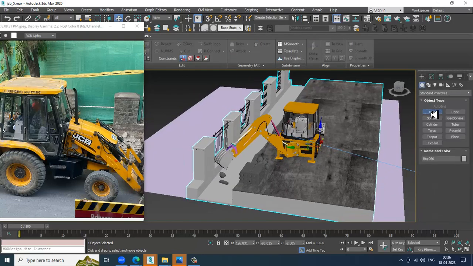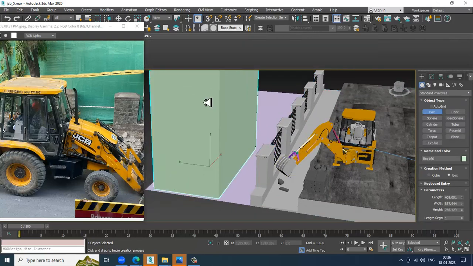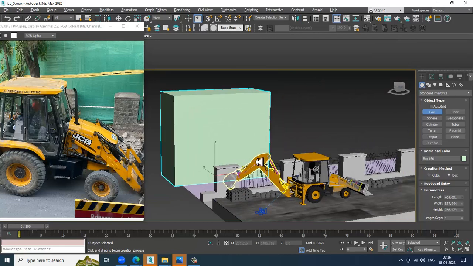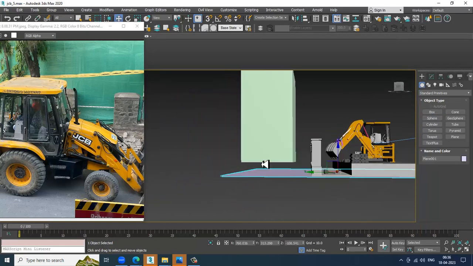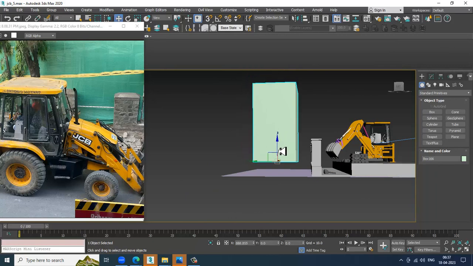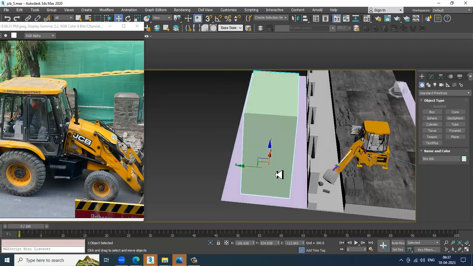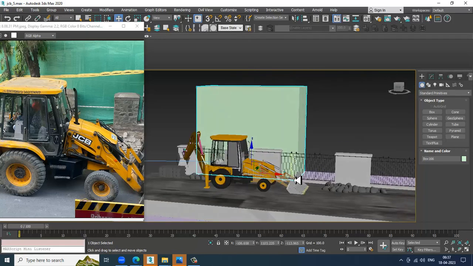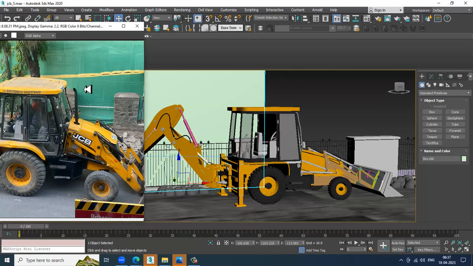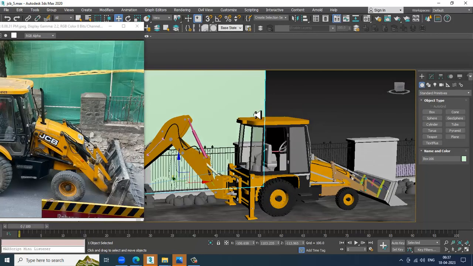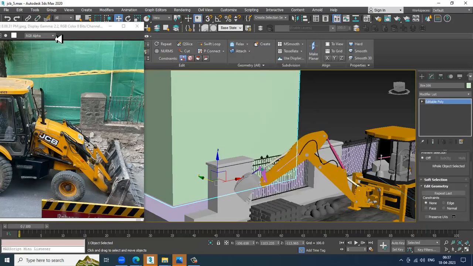So we have some space, and you can just create something over here. Slightly push this down. This is just for an example. I'm creating this stuff. So convert to editable poly.